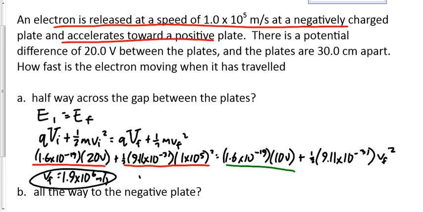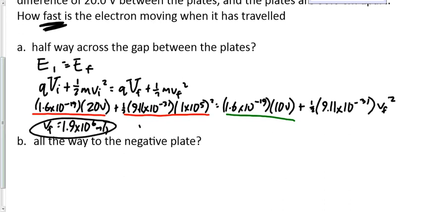David? It's asking you for how fast the electron is moving, so that's a speed thing, right? How fast is it moving? It's just a speed. All of these questions like this, that's what it'll be. No, because we're dealing with energy, and energy is all scalar in nature. How fast is it moving when it's gone all the way to the negative plate? All the way to the negative plate.